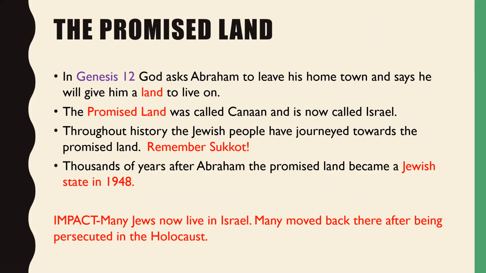Throughout history, the Jewish people have journeyed towards the promised land. Remember, after the Exodus in Egypt, the Israelites travelled from Egypt all the way to the promised land. Thousands of years after Abraham was promised this land, the Jewish state of Israel was created in 1948. Many Jews now live in Israel. Many moved back there after being persecuted in the Holocaust.